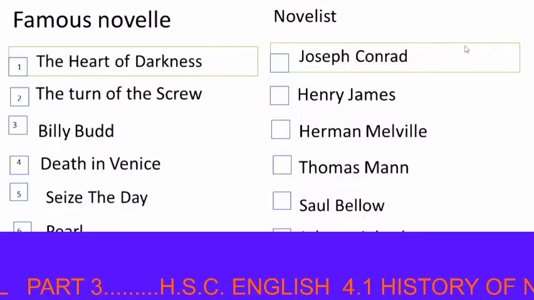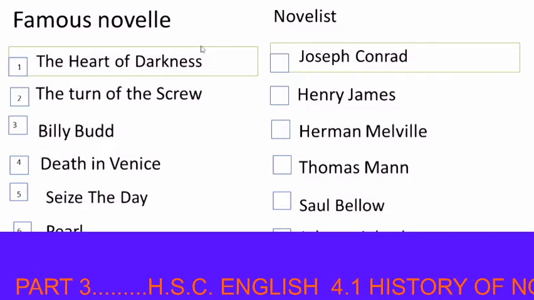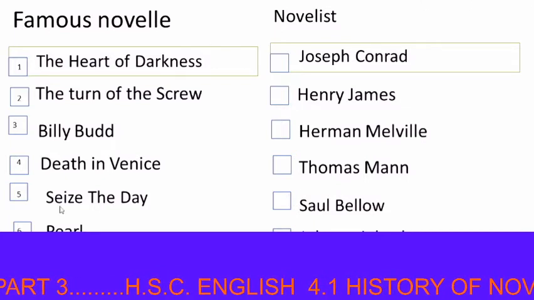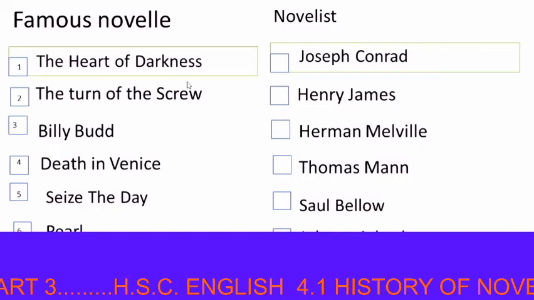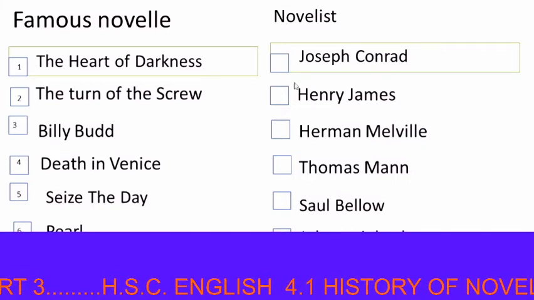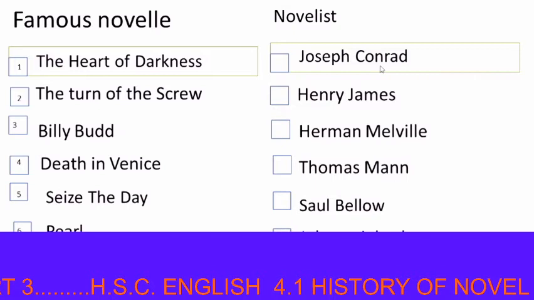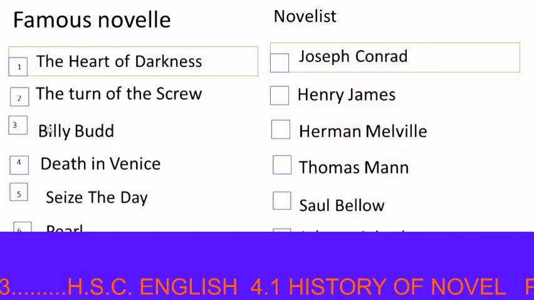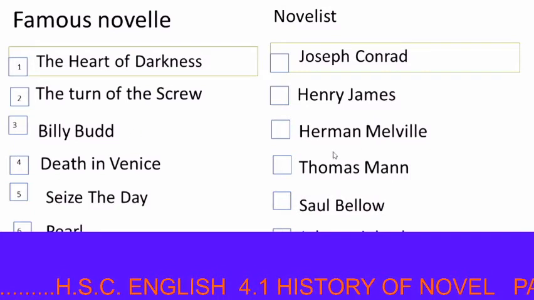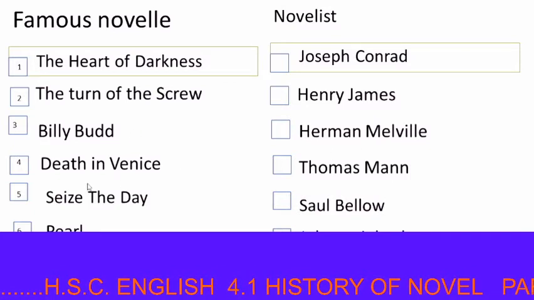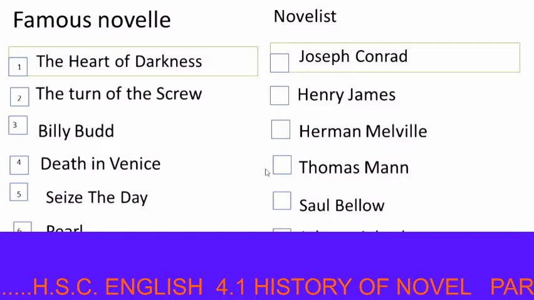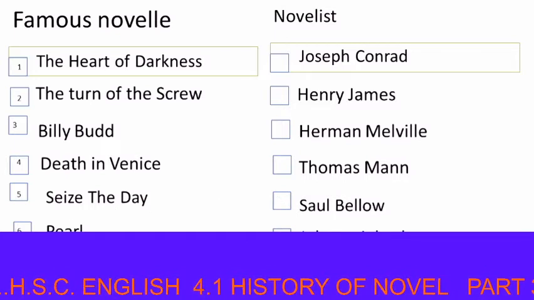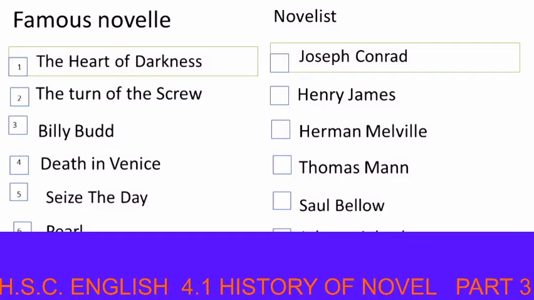Here are some examples of famous novels and their novelists. First is The Heart of Darkness, written by Joseph Conrad. The Turn of the Screw, written by Henry James. Billy Budd, Herman Melville. Death in Venice, Thomas Mann. Seize the Day, Saul Bellow. Pearl, John Steinbeck.